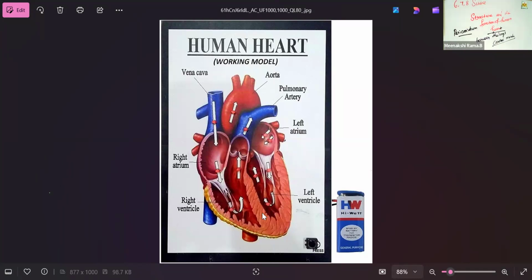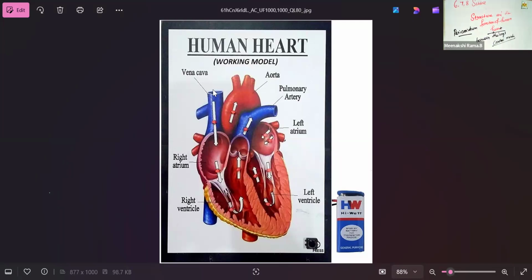The right ventricle gives rise to the pulmonary trunk, which bifurcates into the right and left pulmonary arteries. The right and left pulmonary arteries supply the deoxygenated blood. The left ventricle is longer and narrower than the right ventricle. The left ventricle gives rise to the aorta. Oxygenated blood is supplied through the aorta to the body. The coronary arteries supply the blood to the heart. In this process, the arrow marks denote the circulation of blood.